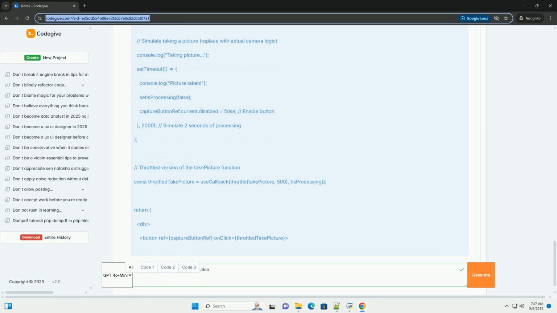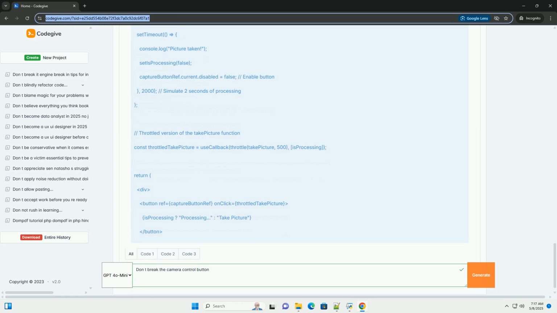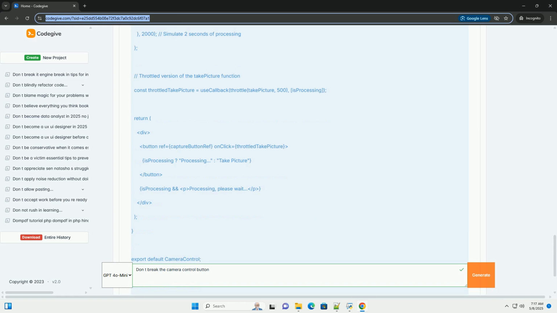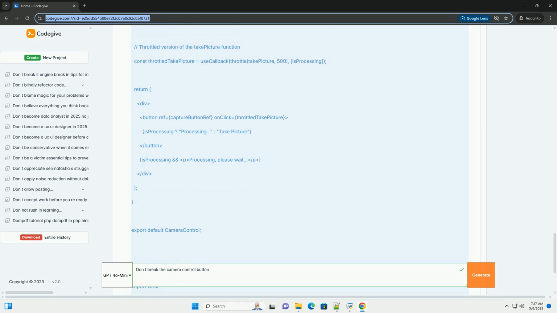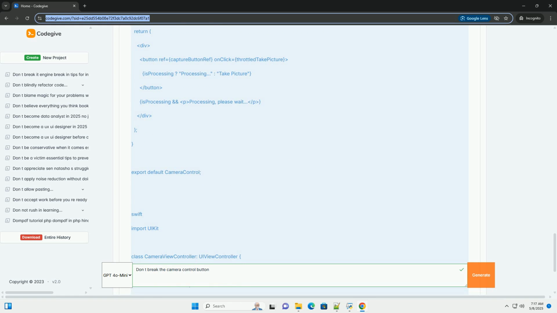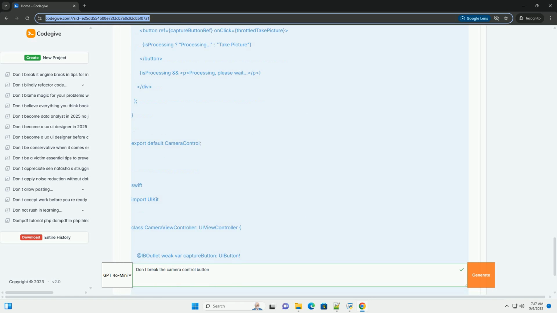Slow processing: taking a high-resolution photo or processing a video can take time. If the user can repeatedly trigger the capture button during this processing, it can overwhelm the system, lead to crashes, corrupted files, or a generally unresponsive app.